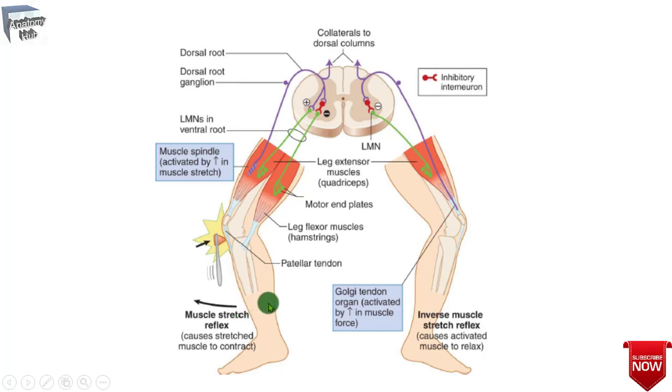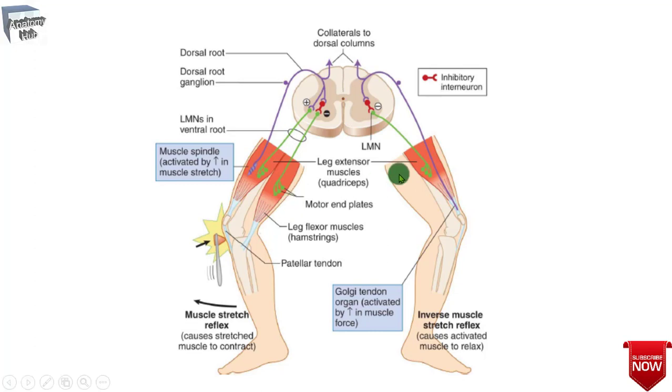Afferent impulses simultaneously inhibit the antagonist muscle, meaning the hamstring muscles, through the interneurons. Then you will also find the inverse muscle stretch reflex.